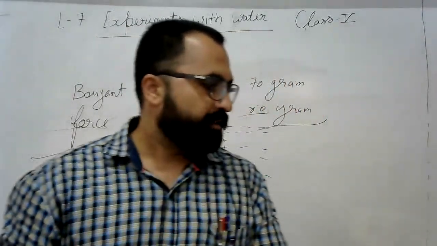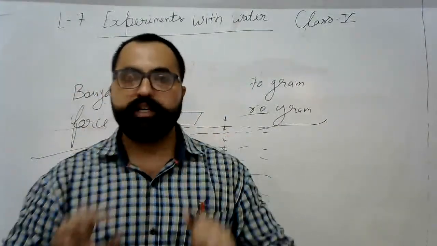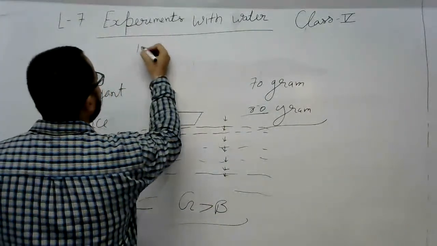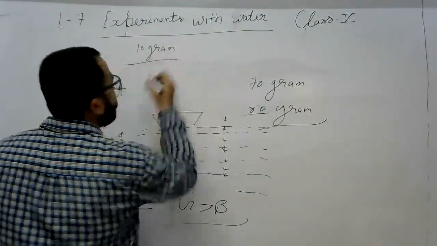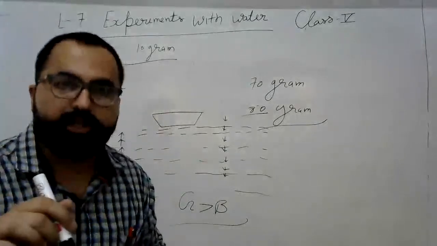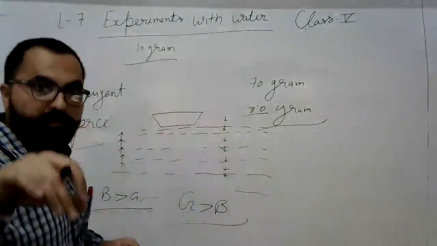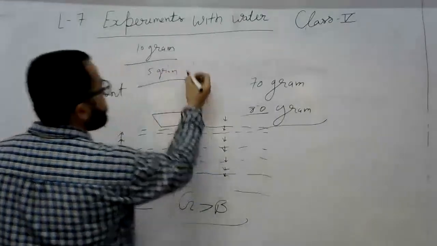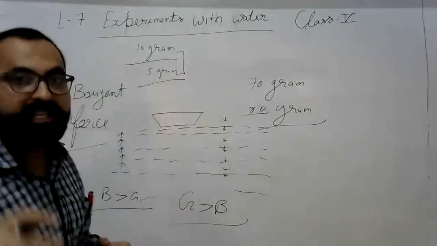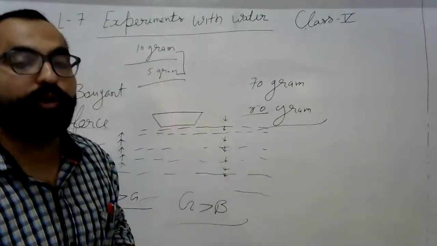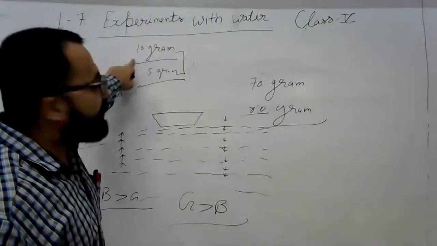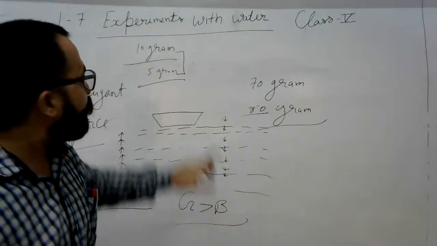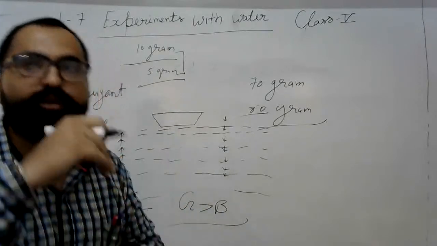Why does the needle sink? Prakhar, I just told you, the needle weight is, suppose, 10 gram. Okay? And when I put it in the water, it displaces 5 gram of water. It means it is not displacing more weight than its body weight. If it displaces more than 10 gram of water, it will float, but it displaces less, which means it sinks.